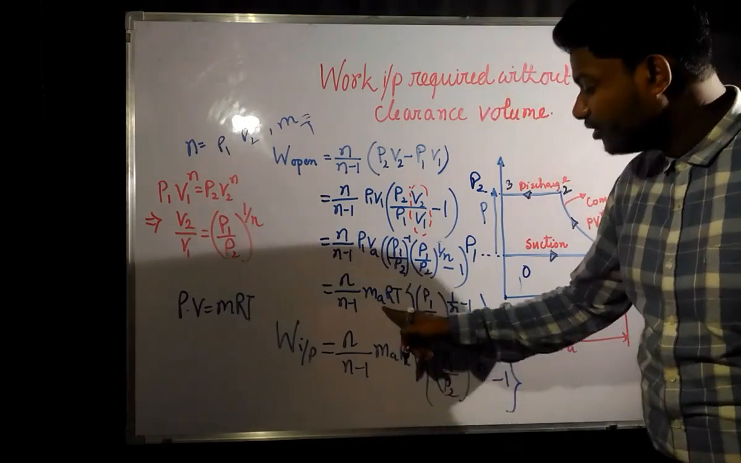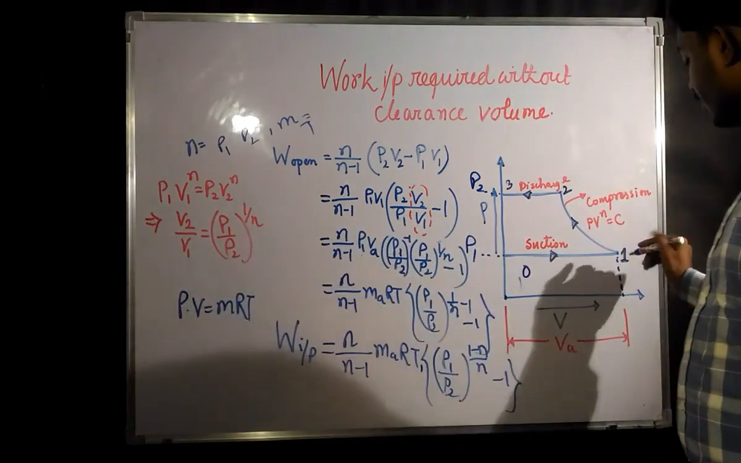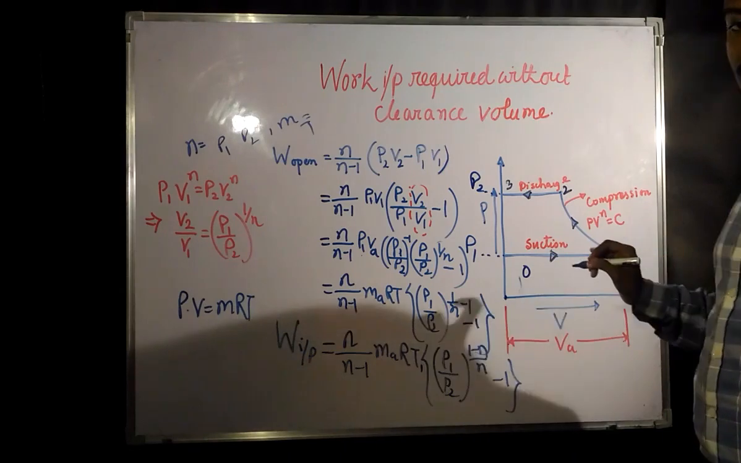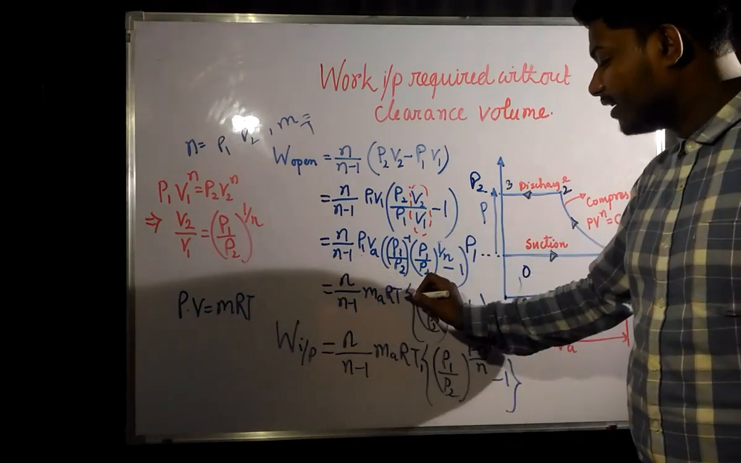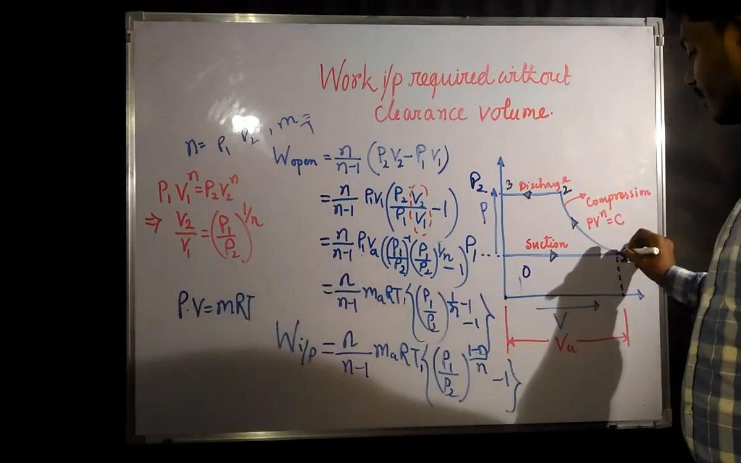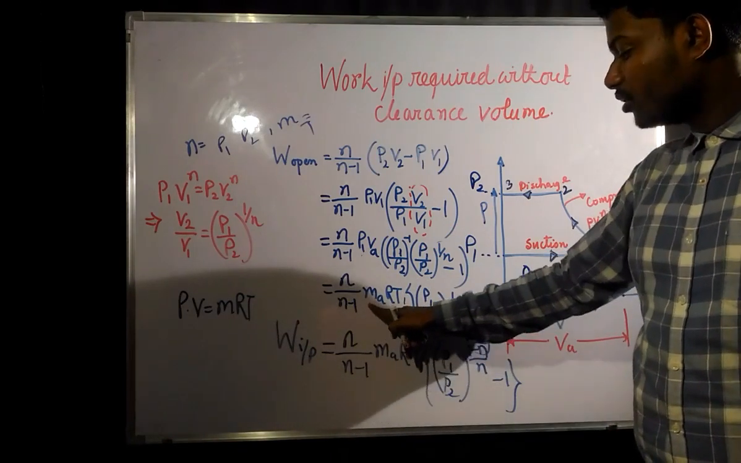Because since we are considering P1 VA, that means we are considering the pressure and volume at this point, so MA R T1 would be there. Temperature at point 1. The mass of air is going to be constant.